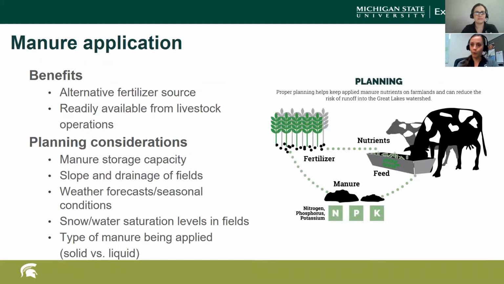So what do we know about manure application? Well, manure application can be used as an alternative fertilizer source, and a lot of livestock operations have manure readily available for this purpose. Some of the planning considerations that we want to think about with manure application and nutrient application as well are what the storage capacities are. So how much manure storage capacity does a storage actually have?